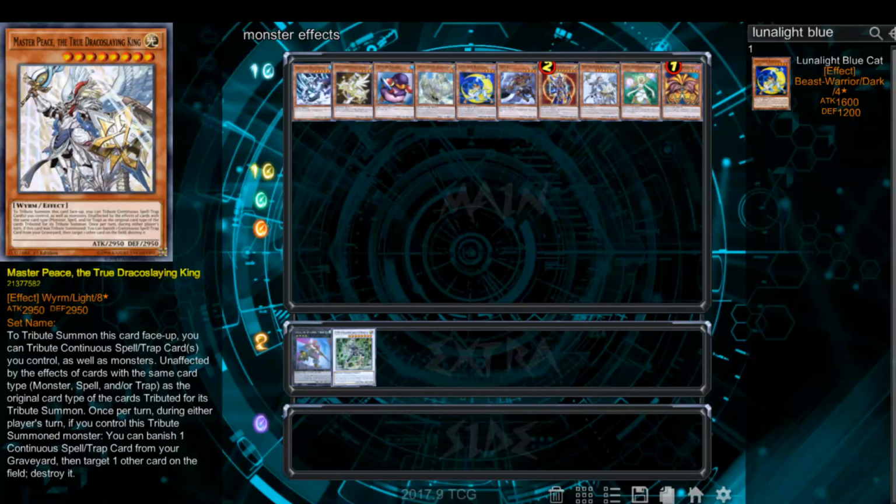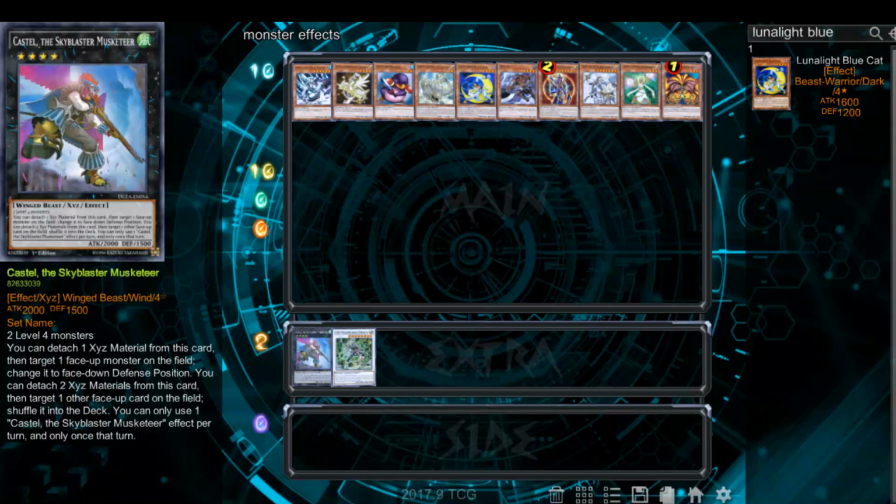Castel's effect reads, his long effect is: You can detach one Xyz Material from this card, then target one face-up monster on the field; change it to face-down Defense Position. You can detach two materials from this card, then target one other face-up card on the field; shuffle it into the Deck.